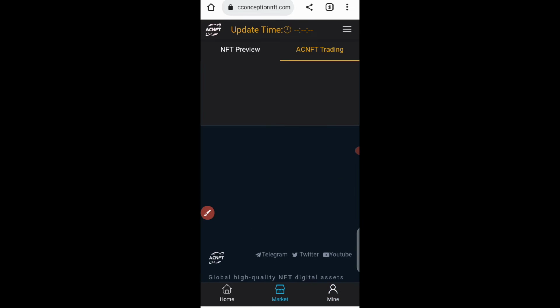After you're done with that, send the amount of USDT you want to deposit on this platform.